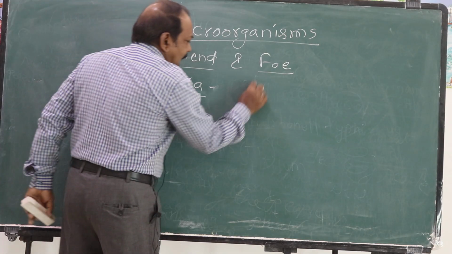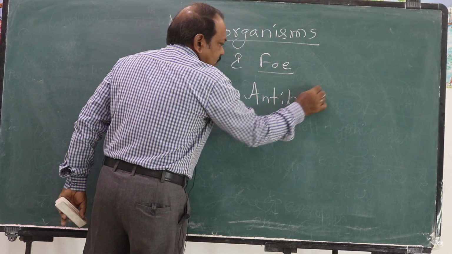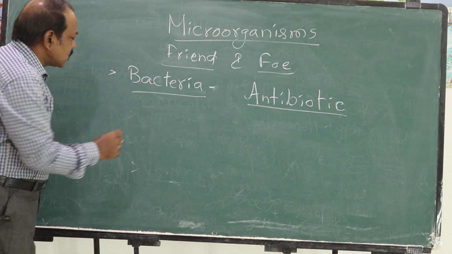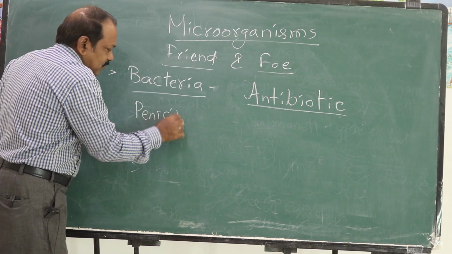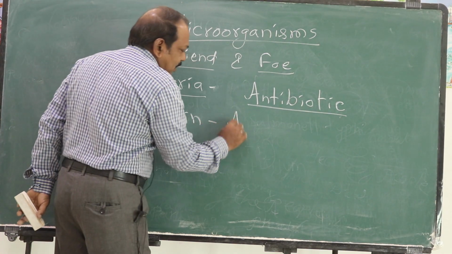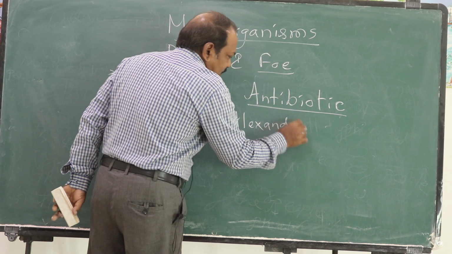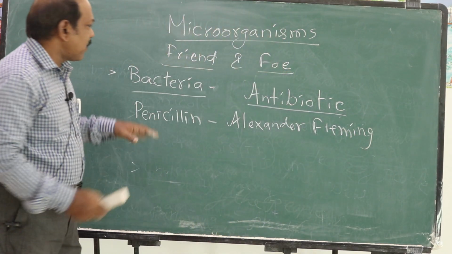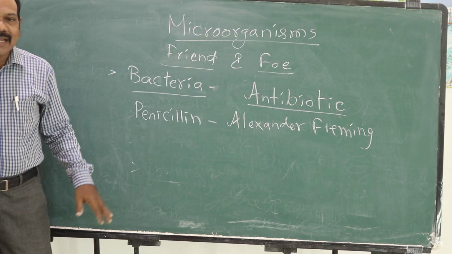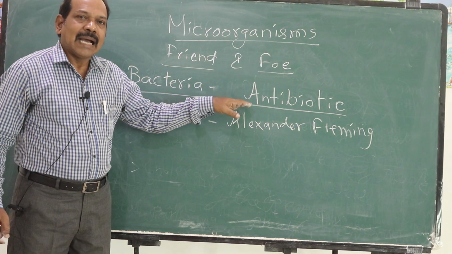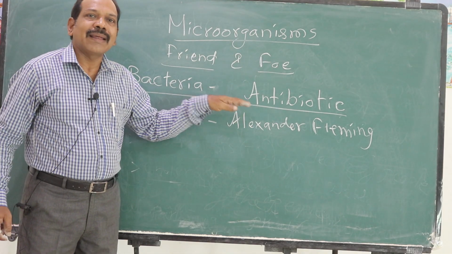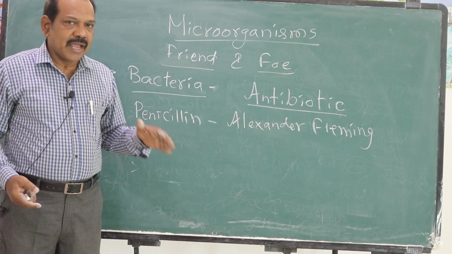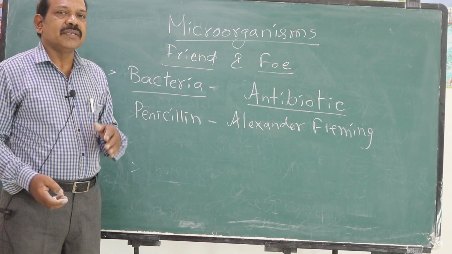The first antibiotic was penicillin. It was discovered by Alexander Fleming, a scientist who discovered penicillin, which was the first antibiotic which acts against bacteria. These antibiotics either kill the bacteria or inhibit the growth of bacteria so that the disease is not increasing. These antibiotics are used against bacterial infections or bacterial diseases.